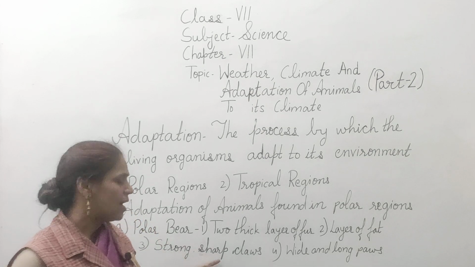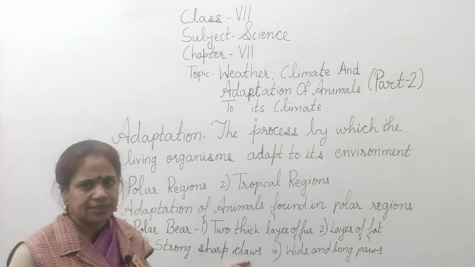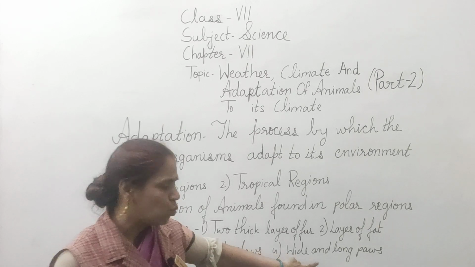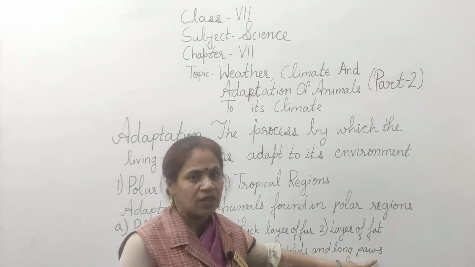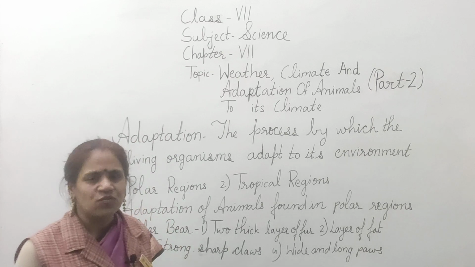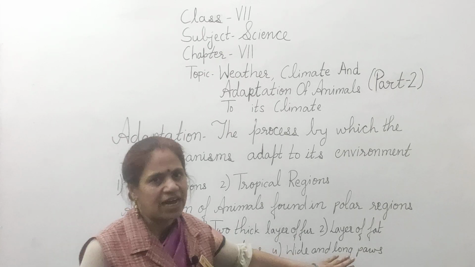These strong, sharp claws help the polar bear to walk on the ice easily, and it also has wide and long paws. These wide and long paws help it to swim in water and even to walk on the ice.